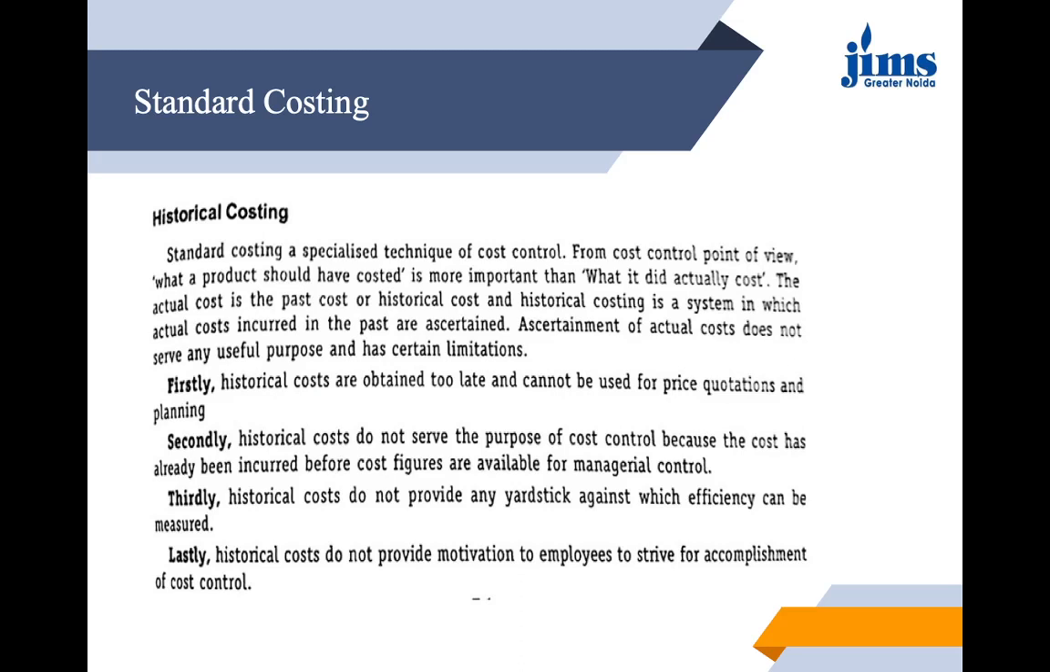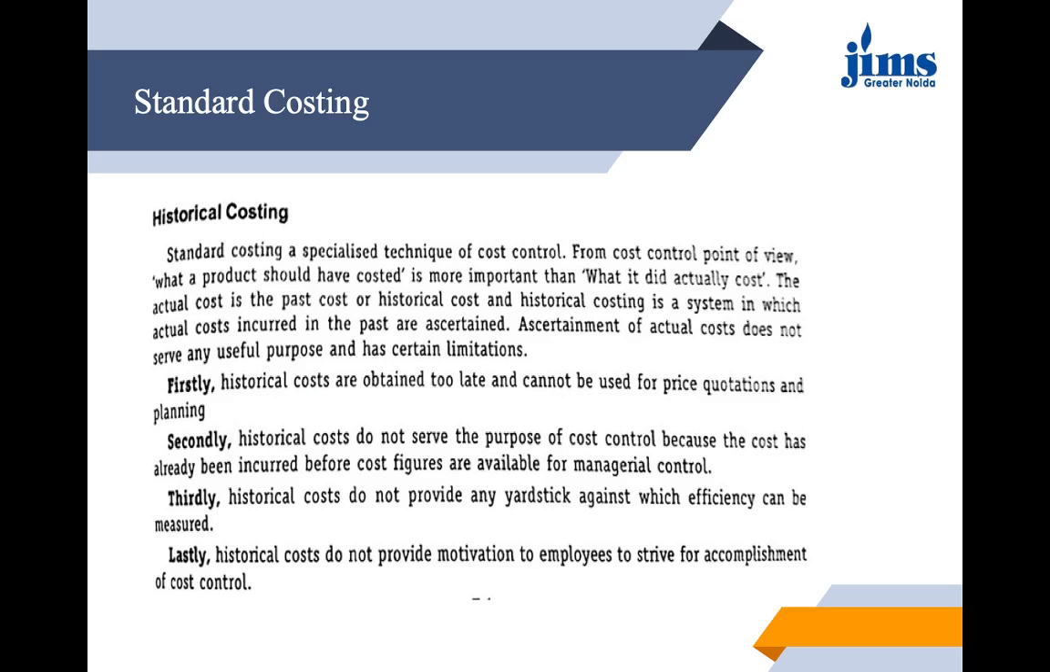See, standard costing we know is a specialized technique for cost control. And from a cost control point of view, what a product should have cost is more important than why it actually cost. So the actual cost is the past cost or the historical cost, or historical costing is a system in which the actual costs incurred in the past are ascertained.